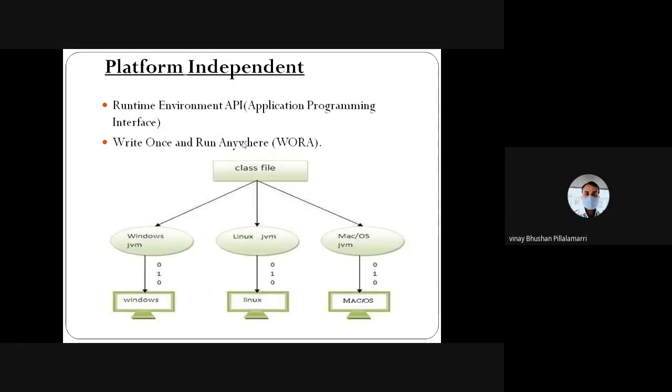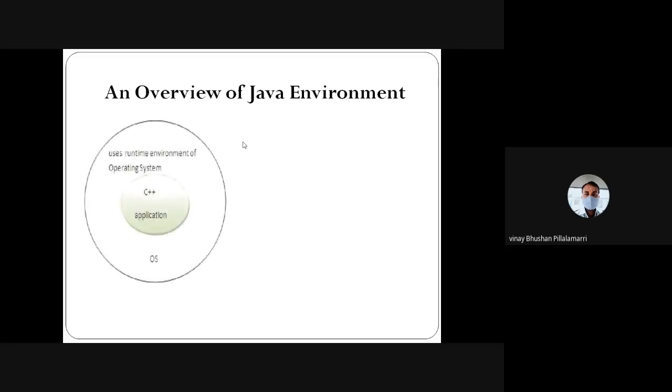Before that, we have a concept regarding your JVM, that is your Java environment. What is an overview of the Java environment, and how did it come about? Initially, the B language, C language, and C++ language all had specific applications, and those specific applications work on the operating system.